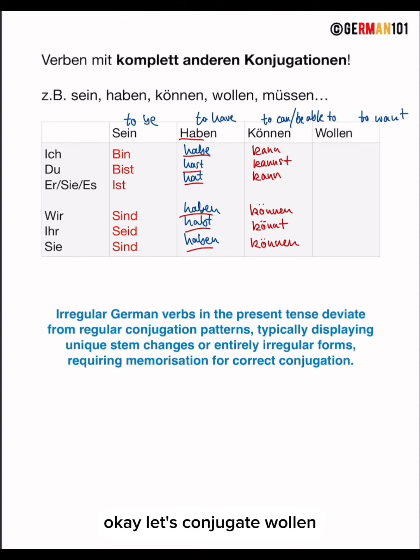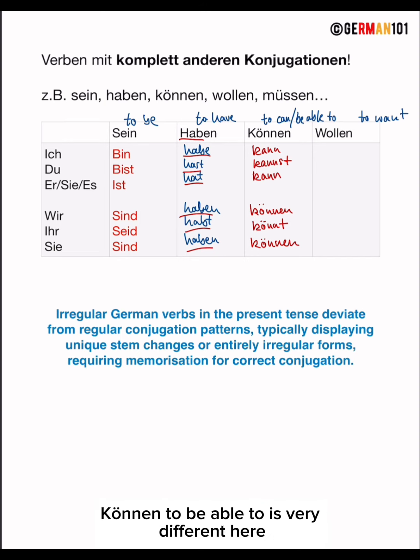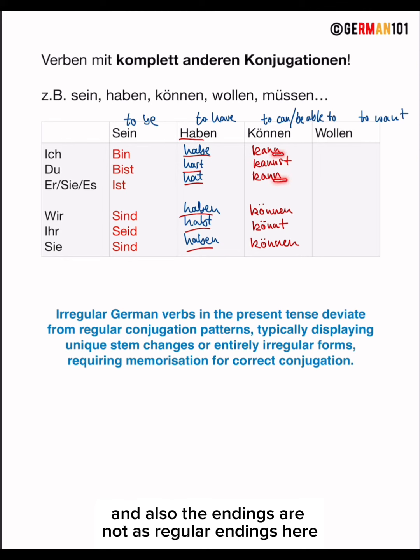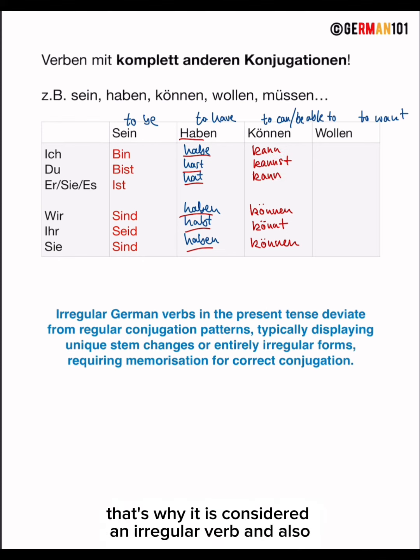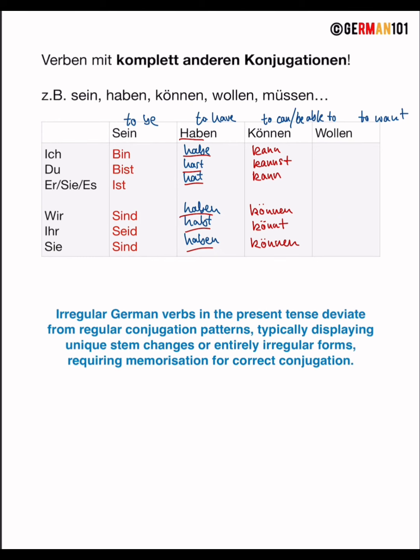Okay, let's conjugate wollen. Oh, as you can see here, können, to be able to, is very different here. First of all, we have a stem vowel change, and also the endings are not as regular here. Kann and kann is the same, and there's no T here. That's why it is considered an irregular verb. And wollen has also the same kind of structure.